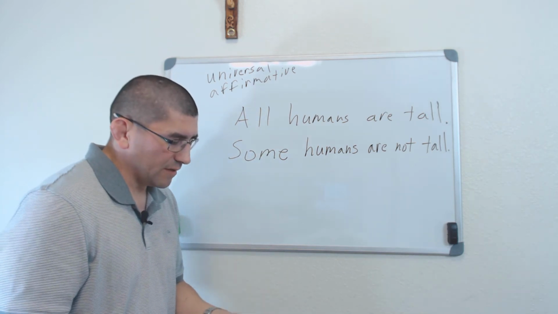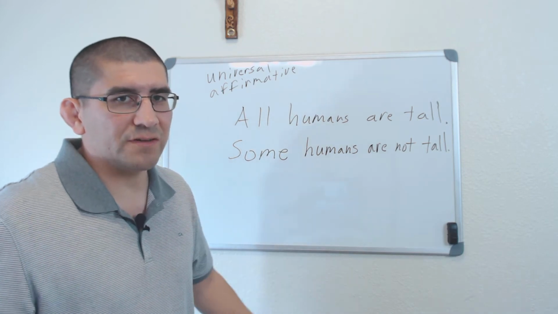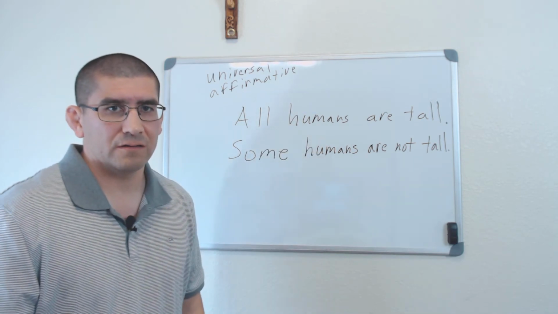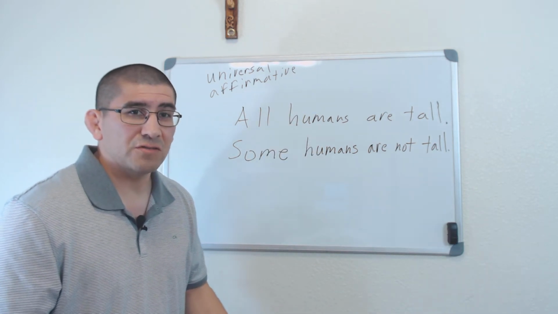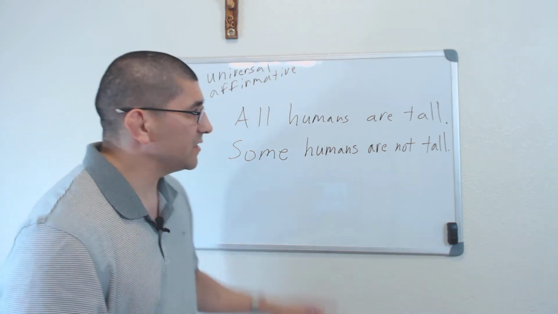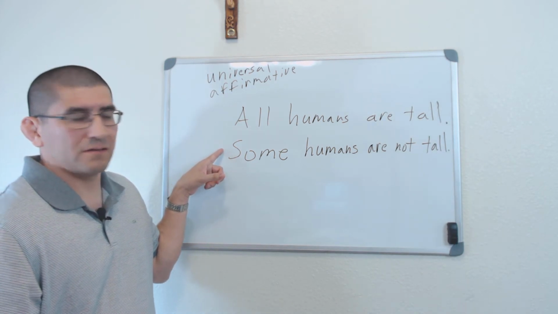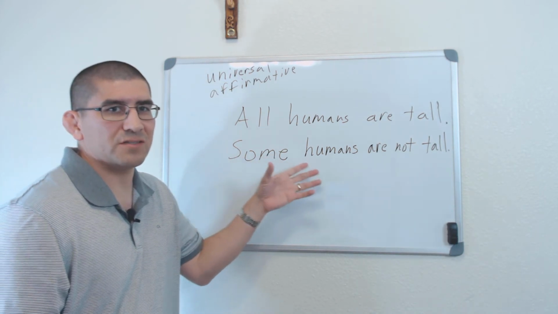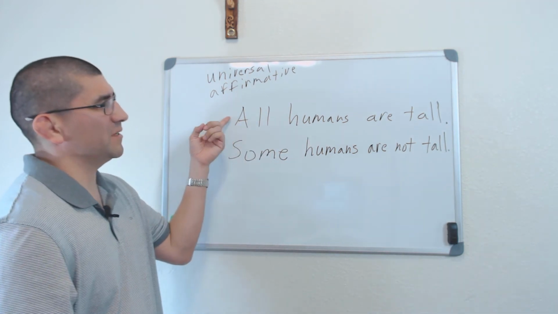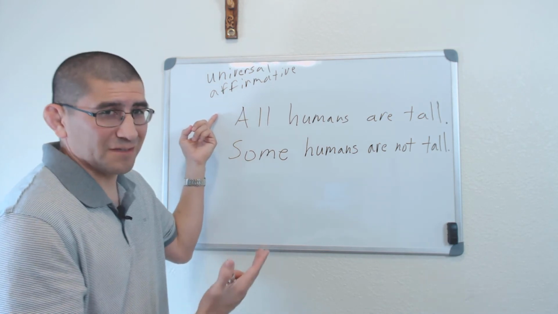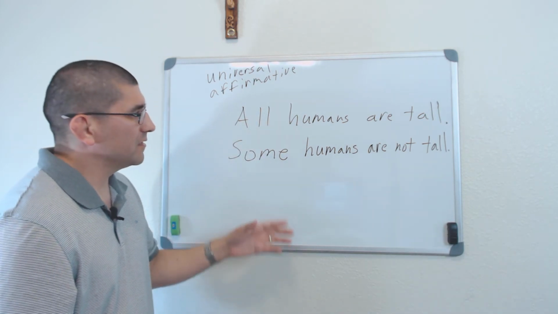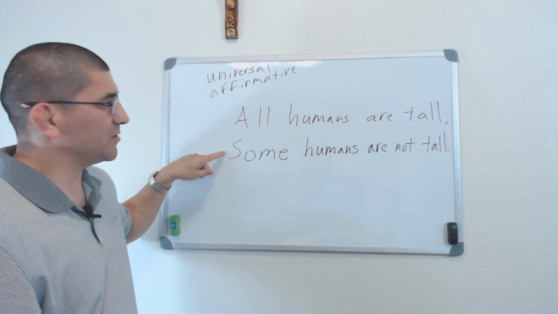In other words, let's say somebody's writing a paper, they're giving an argument, and their thesis, their final conclusion, is all humans are tall. All you have to do to disprove that in the best way, the ultimate refutation of that, is to show that this is true. Some humans are not tall. What does some humans are not tall mean? You just have to find one human. Okay, of course, this would be ridiculous, right? This wouldn't be the thesis someone is trying to prove. I'm just using this as an example. So in order to refute this, you would have to show this is true.